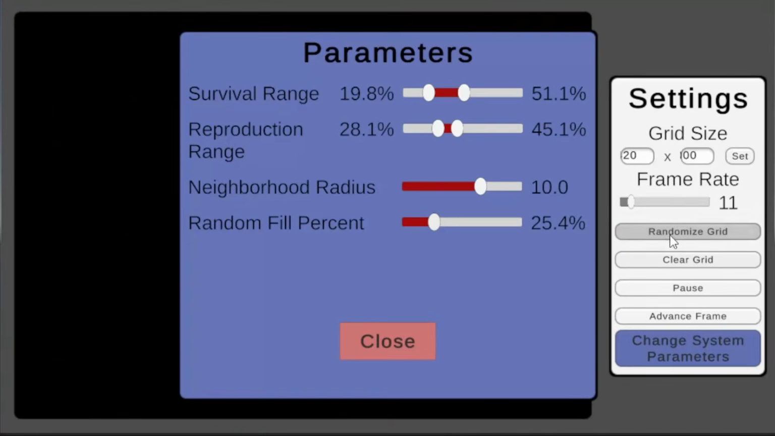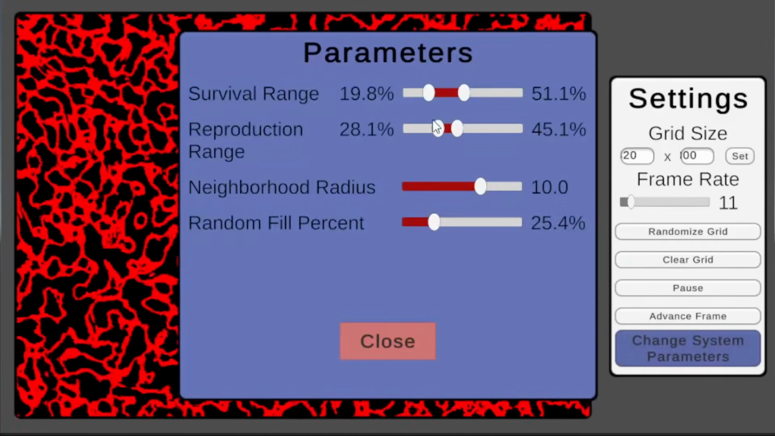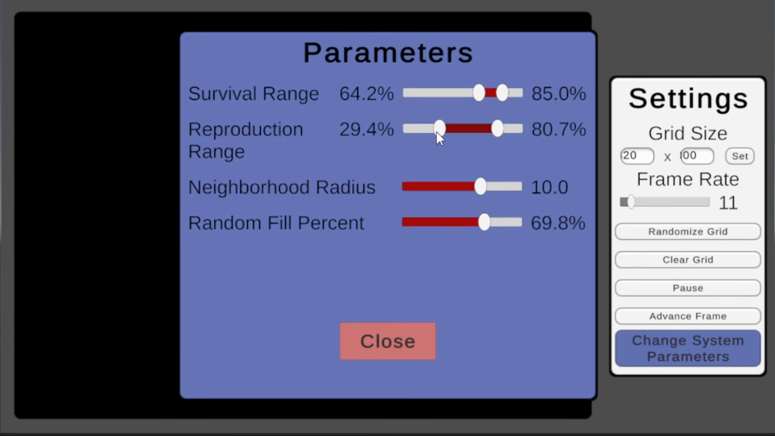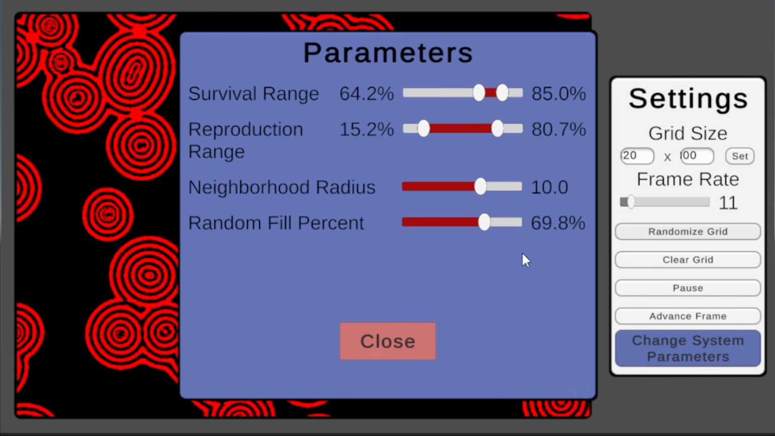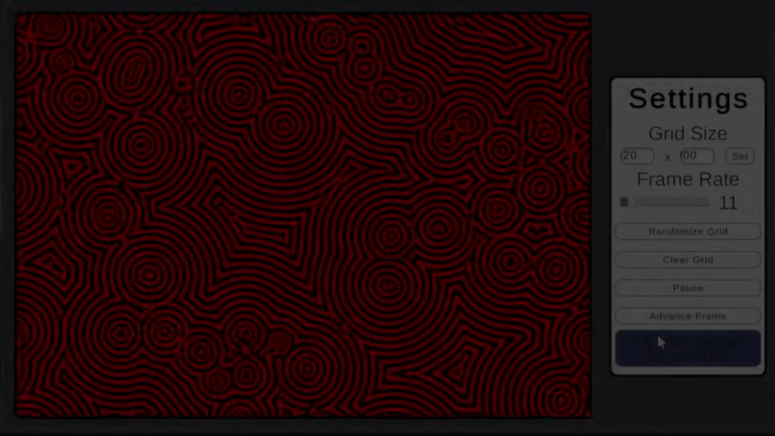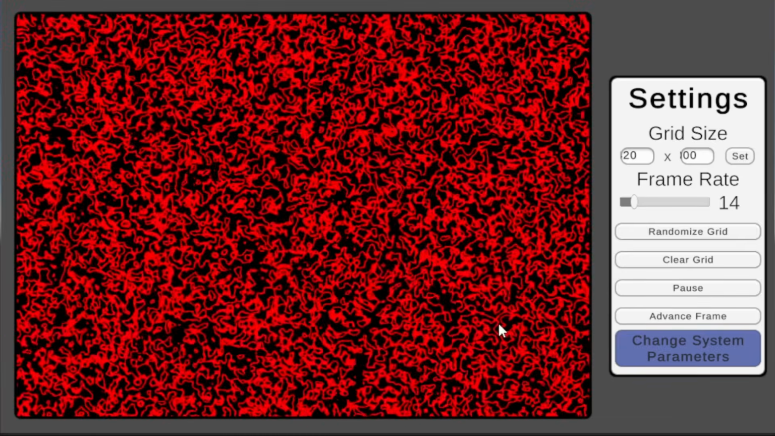Alright, I spent a few hours tinkering and I learned a lot about this system. The first thing I discovered was that most settings result in noisy patterns like the one that we saw before. However, when I set the reproduction range to be super wide, this happened. Not at all lifelike, but damn, pretty cool. I also found this pattern, which at a glance just looks like more random noise. But when I refreshed the grid a few times, this bubble formed.